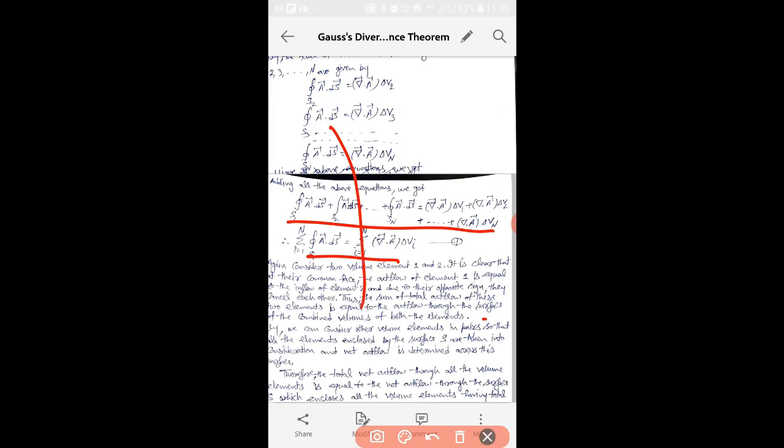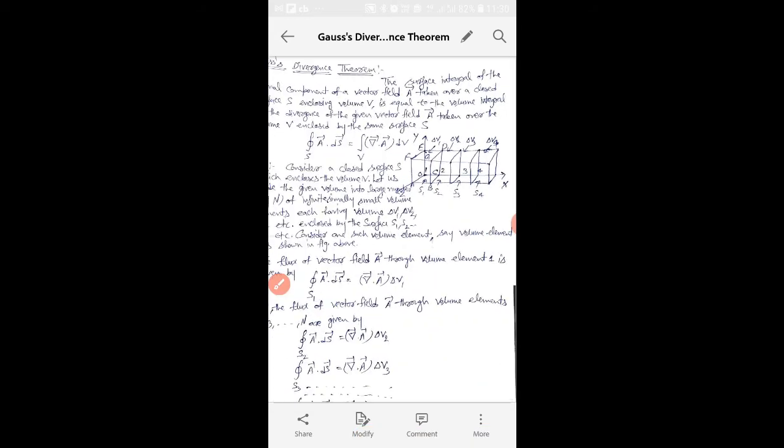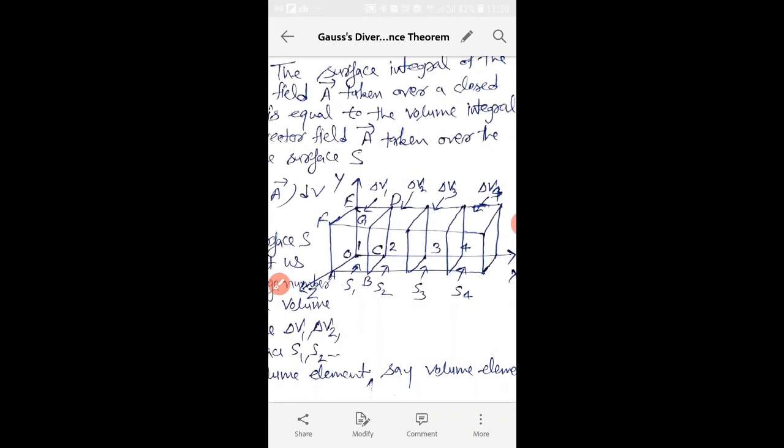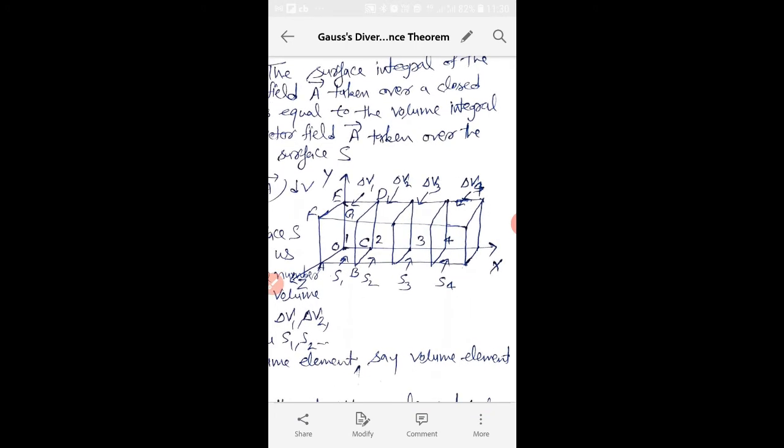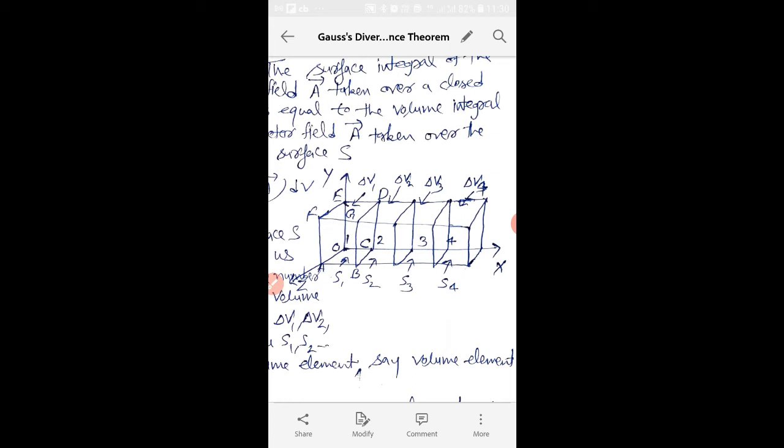Now again consider two volume elements, 1 and 2. Come back to this page and see this diagram carefully. We have considered two volume elements, volume 1 and volume 2, and it is clear that at their common face, which is separating 1 and 2,